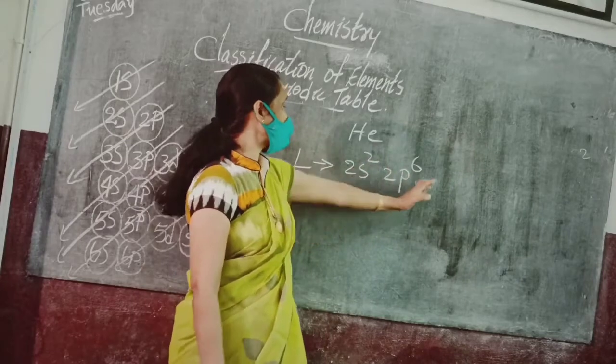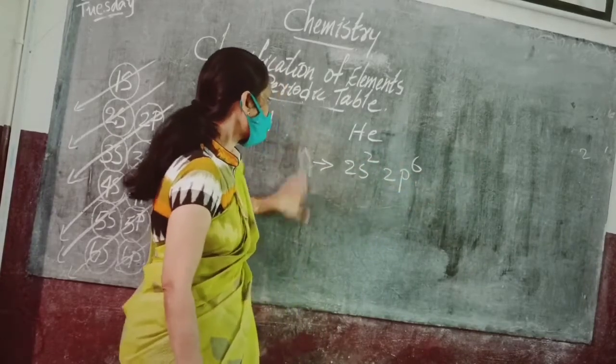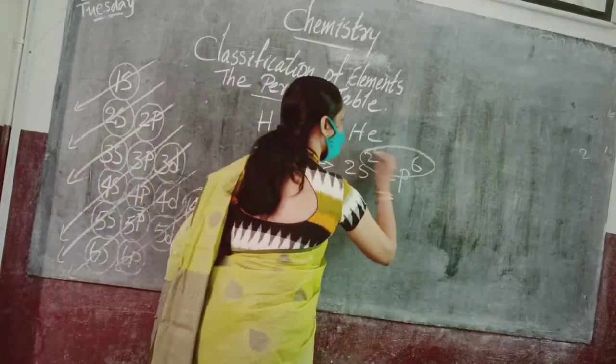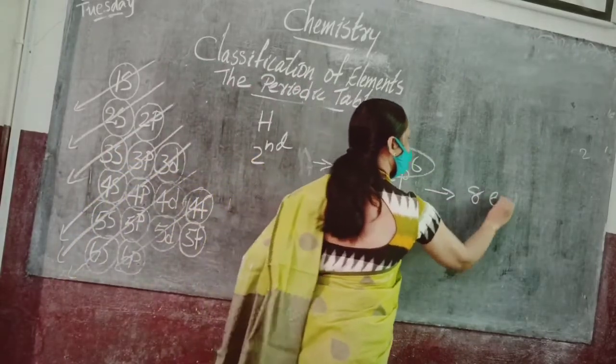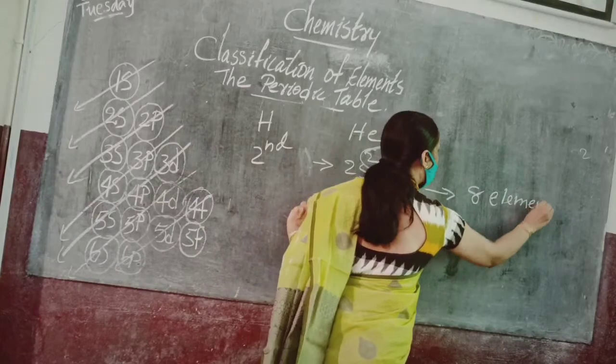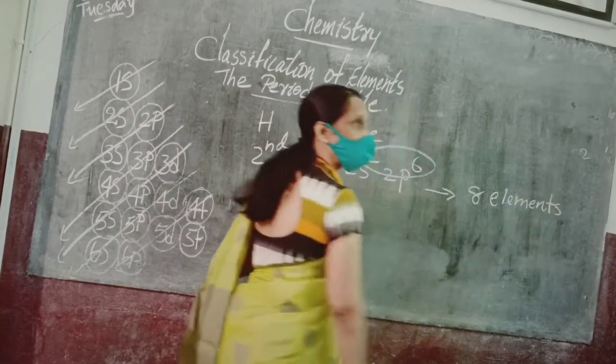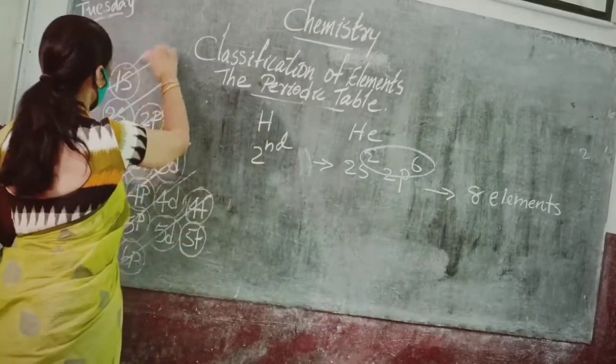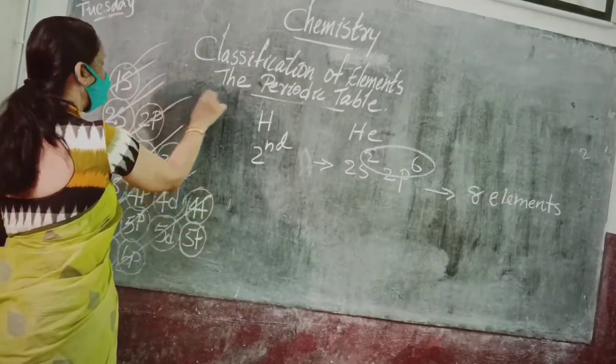So how many electrons can occupy the second shell? 8 electrons. So 8 elements.